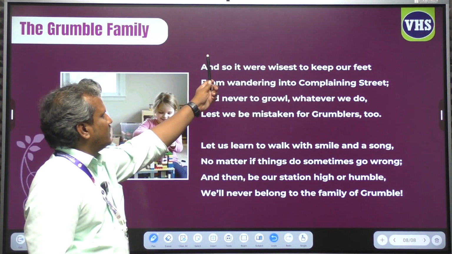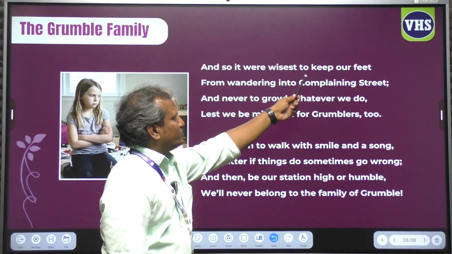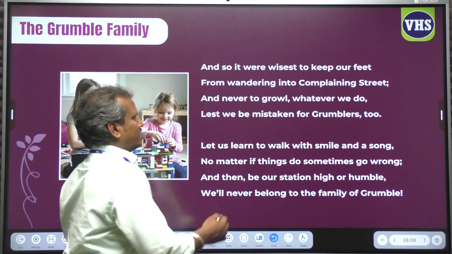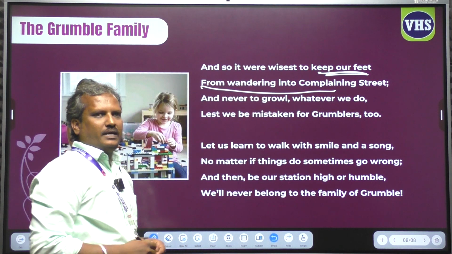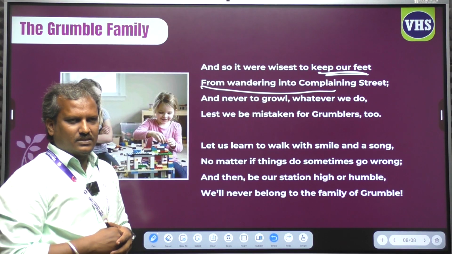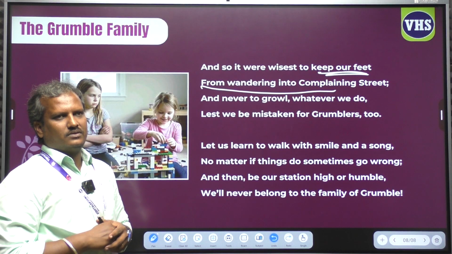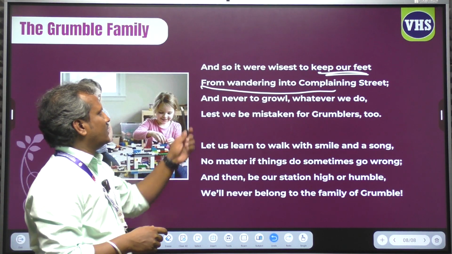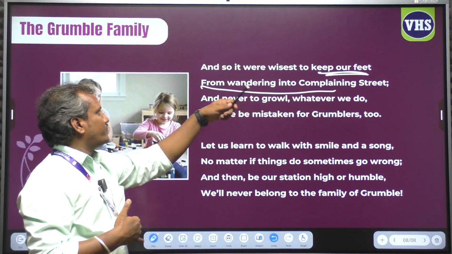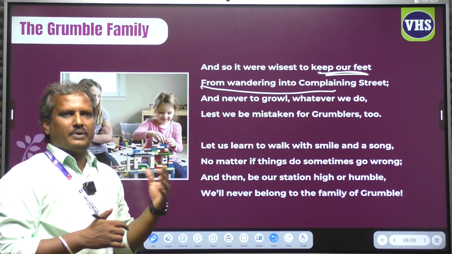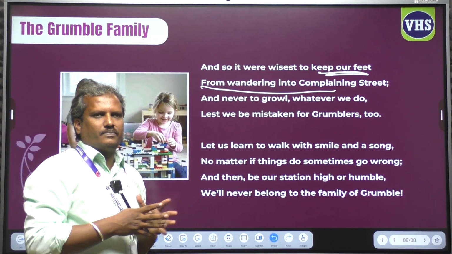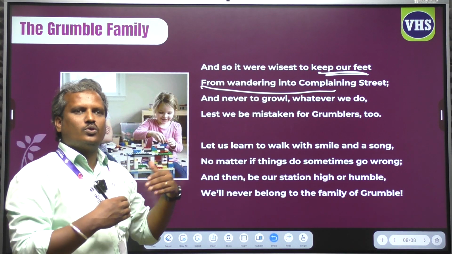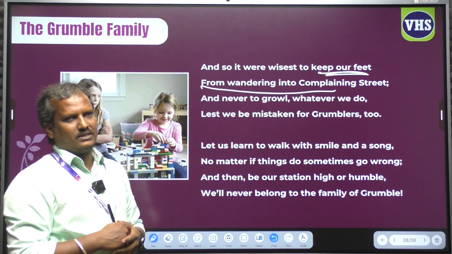The poetess advises us not to join with the family, not to move with that family. Yes, we should keep our feet away from that wandering, complaining state.